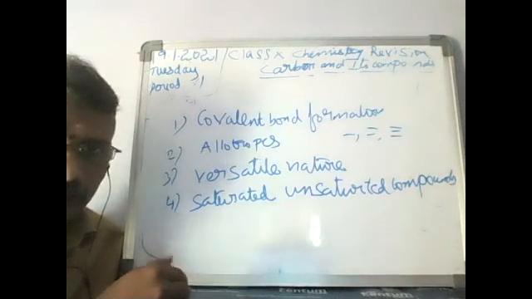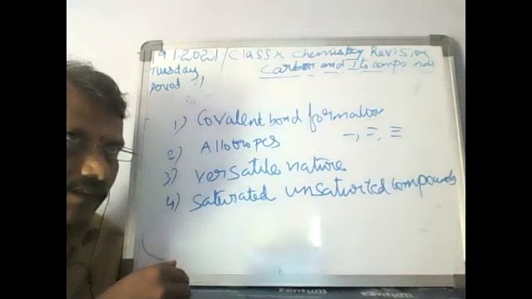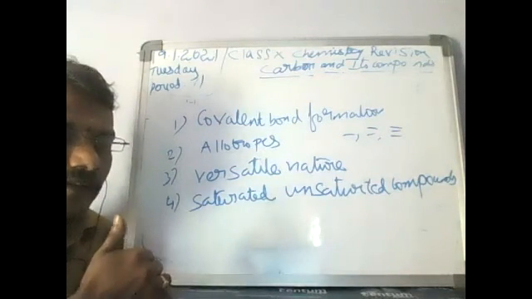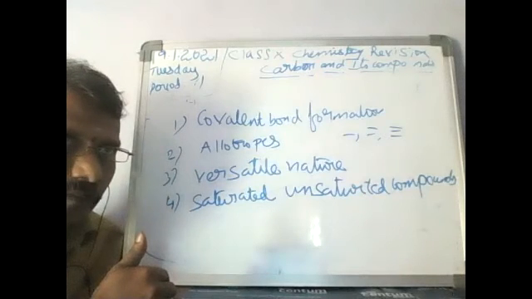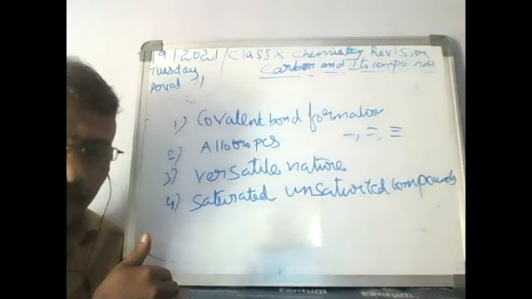Okay. And coming to isomerism, you should know the difference between isomers and isomerism. Isomerism means compounds having the same molecular formula but different structural formulas. The compounds which undergo isomerism are called isomers.